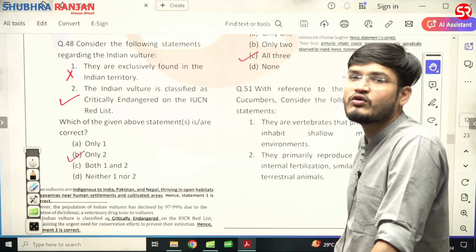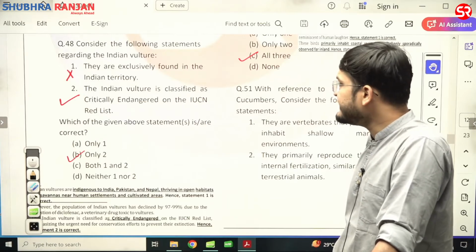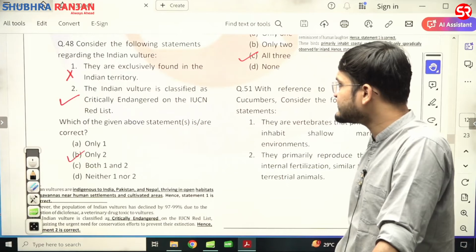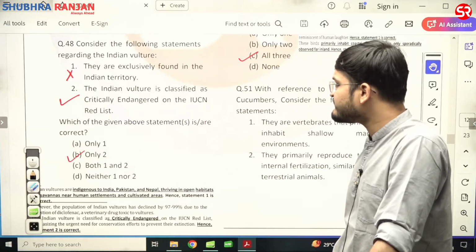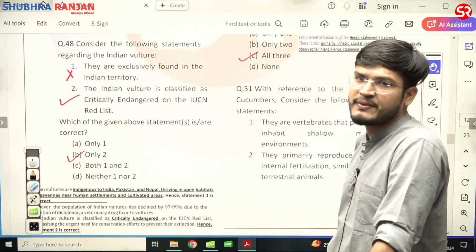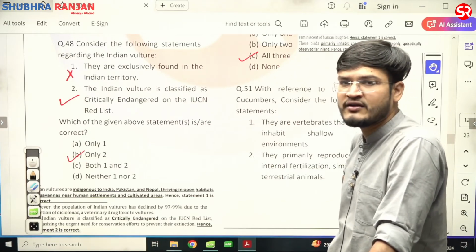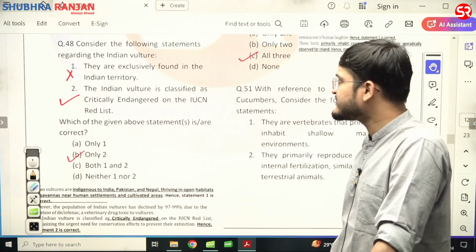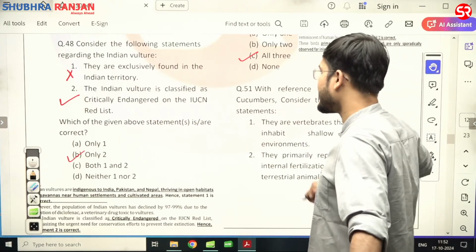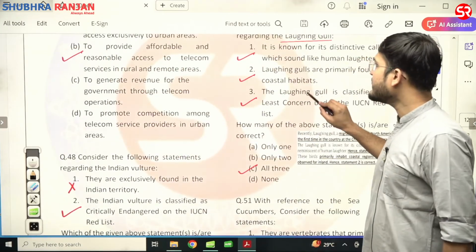So the first statement is wrong. Second statement: Indian vulture is classified as critically endangered in the IUCN Red List. Yes. So the first statement is wrong because it is found indigenous to India, Pakistan and Nepal, and also found in open habitat near human settlements and cultivated areas. First statement is wrong, second statement is correct. Correct answer would be B.